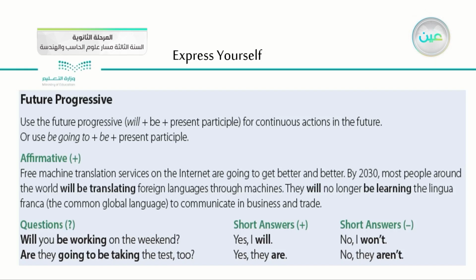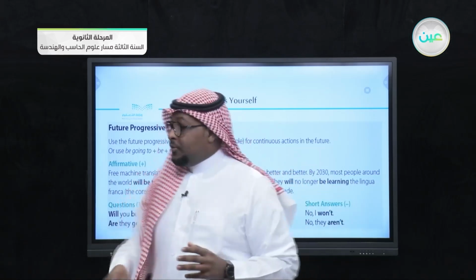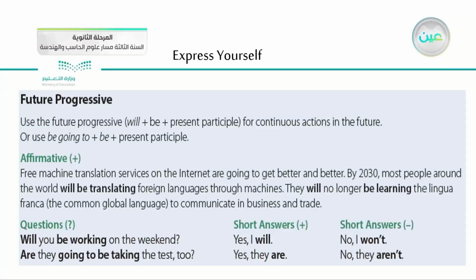Of course, we can use this tense through different forms, which are questions and answers. If you go over the questions, here we have, will you be working on the weekend? As you see here, this is the form that we discussed earlier, which is will plus be and a verb in the ing form. And the answer is yes, I will, or no, I will not. This is actually the abbreviation of will not. We don't pronounce it as won't, we pronounce it as will not.